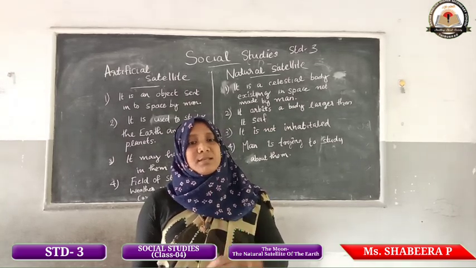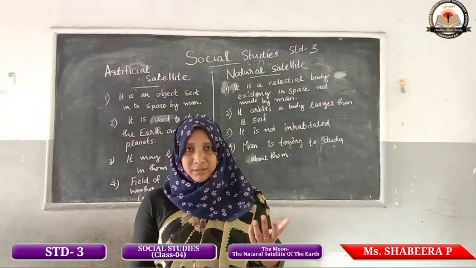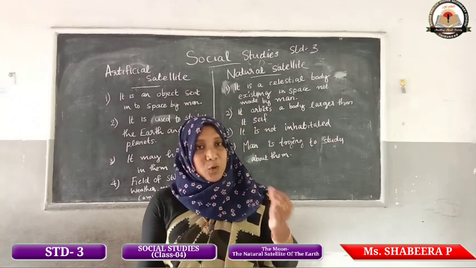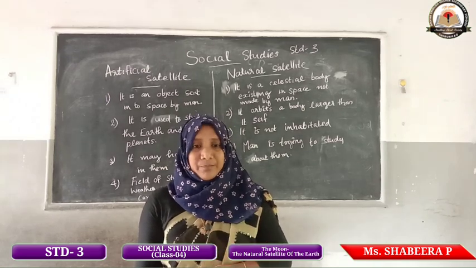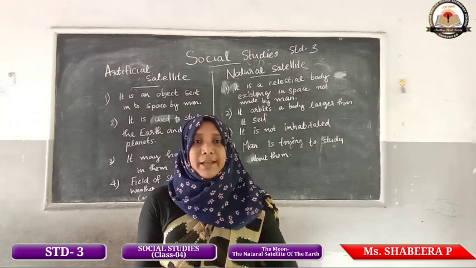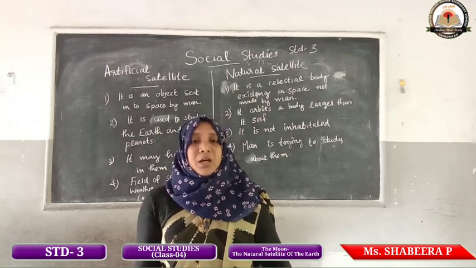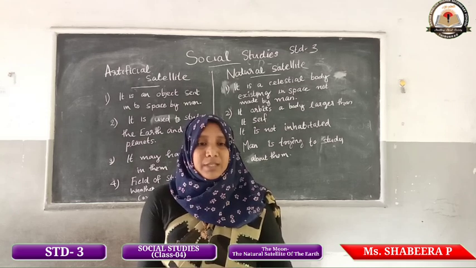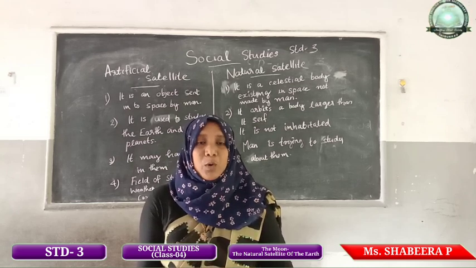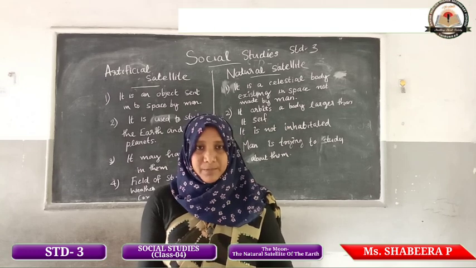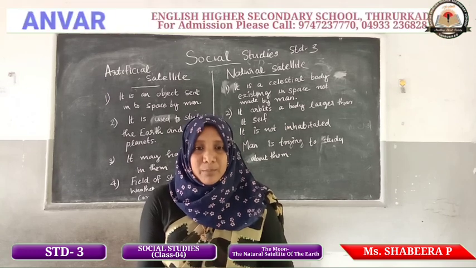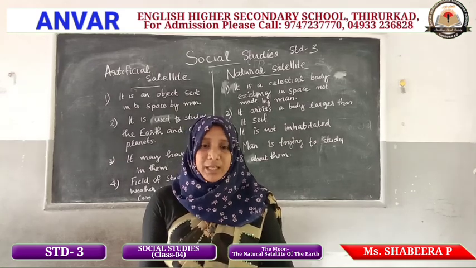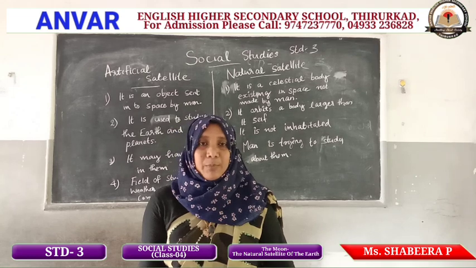It is smaller than our earth. Okay, and it completes one revolution of the earth in 27.5 days. The moon completes one revolution of the earth in 27 days.